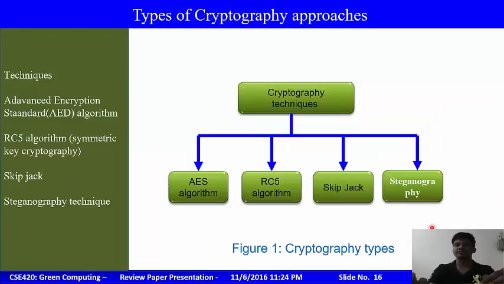And now coming to the types of cryptographic algorithms. These are the most widely used cryptographic algorithms we have gone through, and these are the most efficient among the other cryptographic algorithms we have seen. These are the AES algorithm, RC5 algorithm, Skipjack algorithm, and steganography. And this is an alternative cryptographic algorithm. Among these, the AES algorithm is the most efficient in terms of power consumption, in terms of secure transformation, and even in terms of other factors.